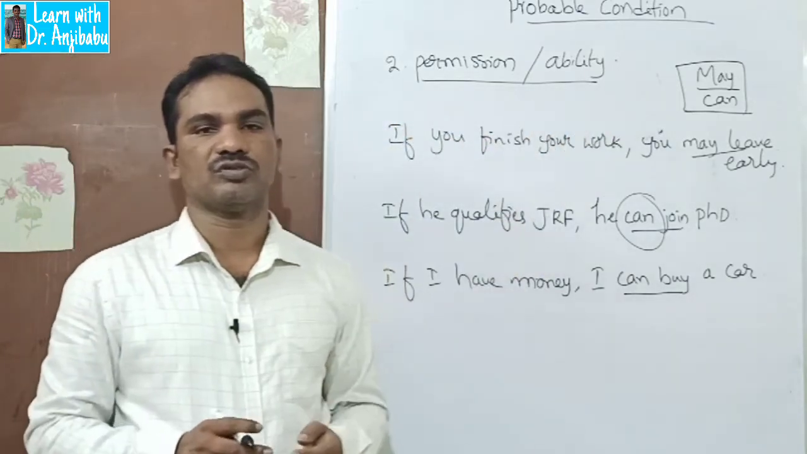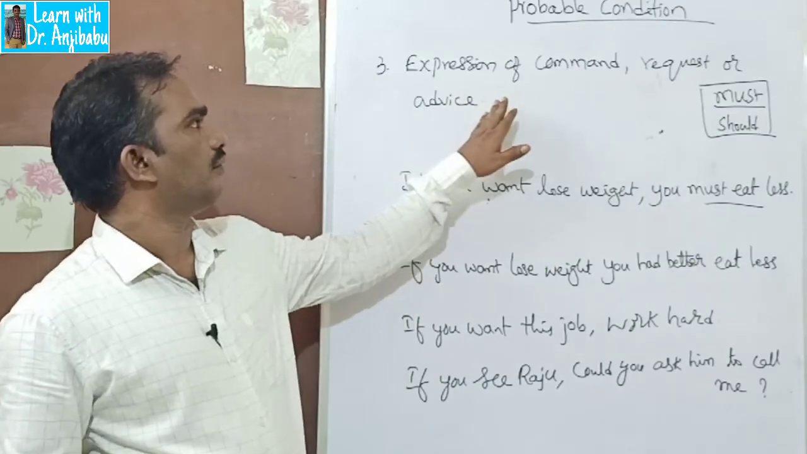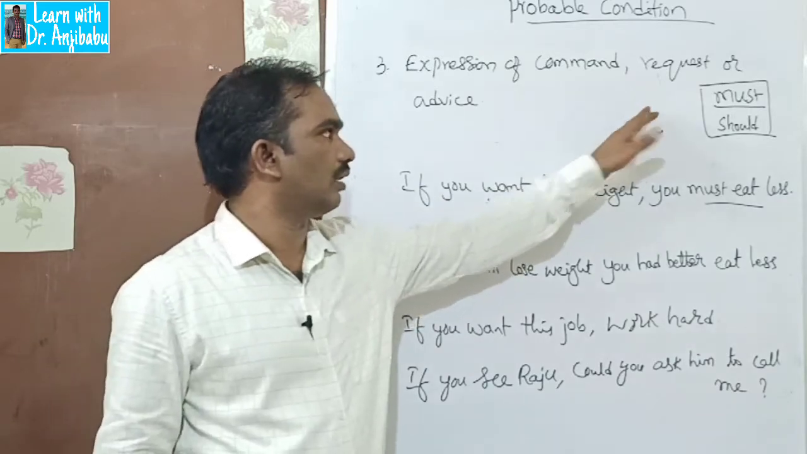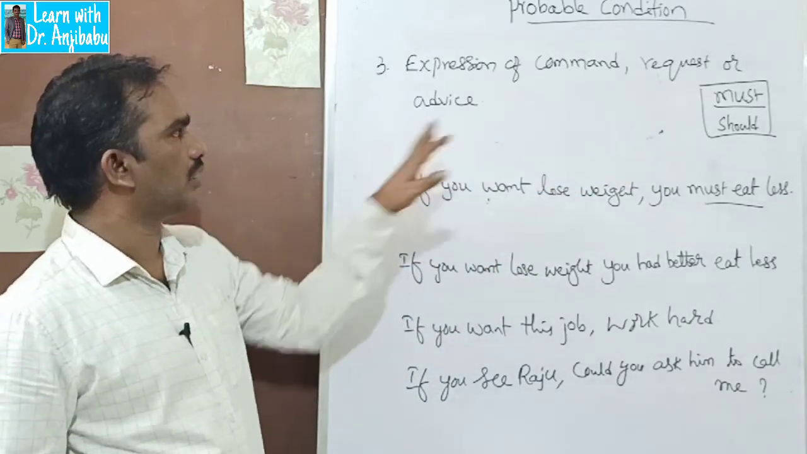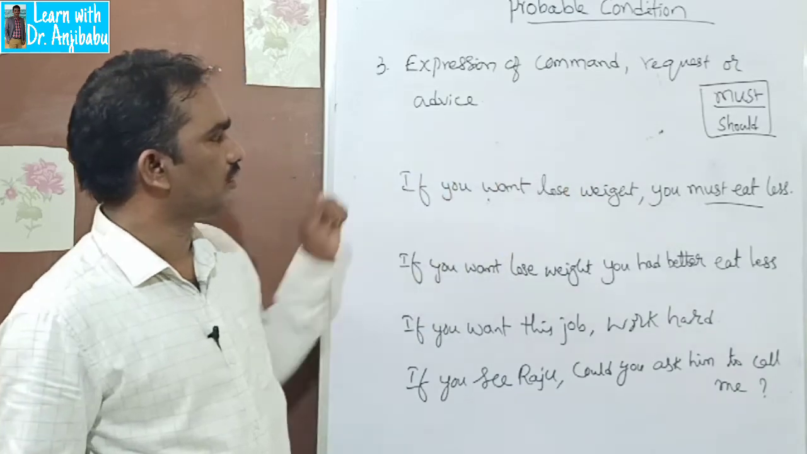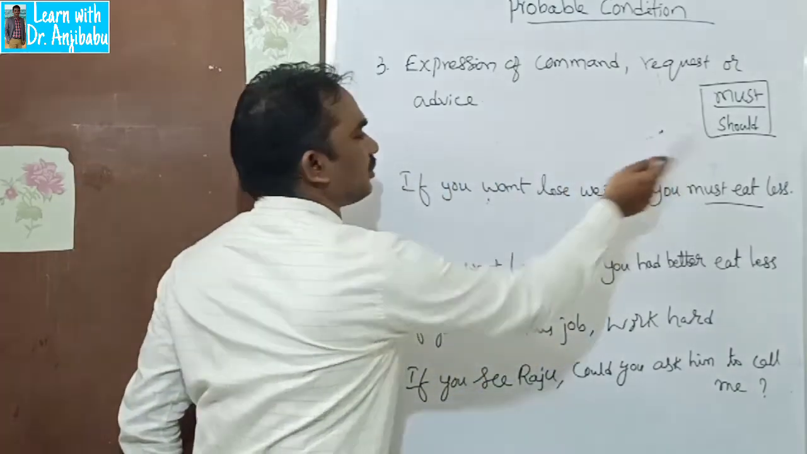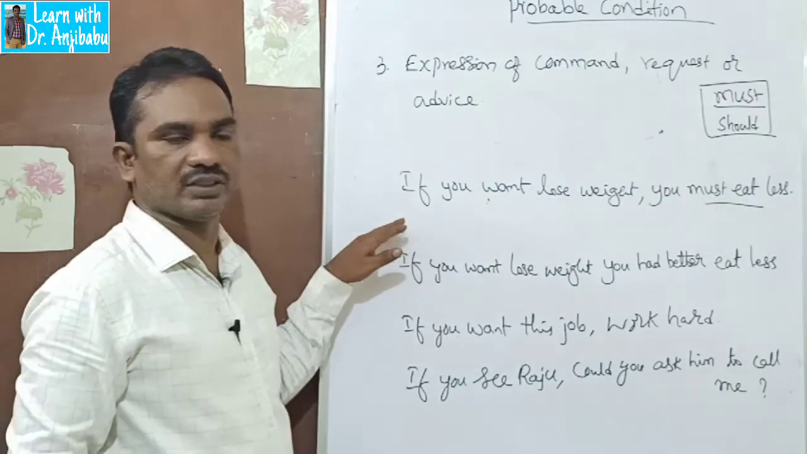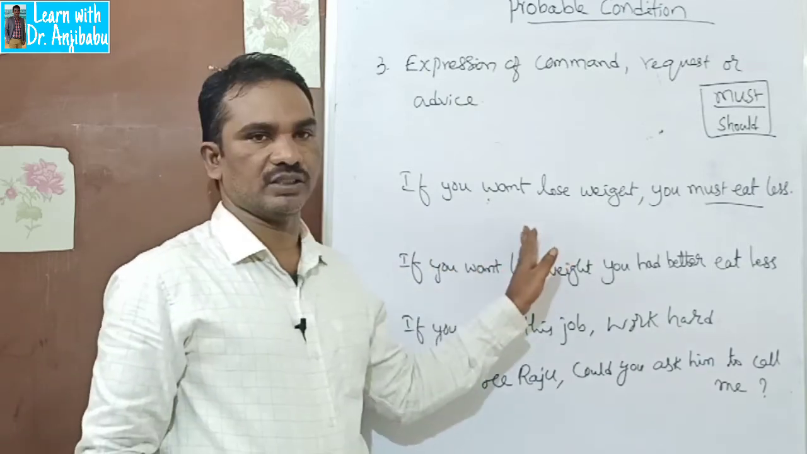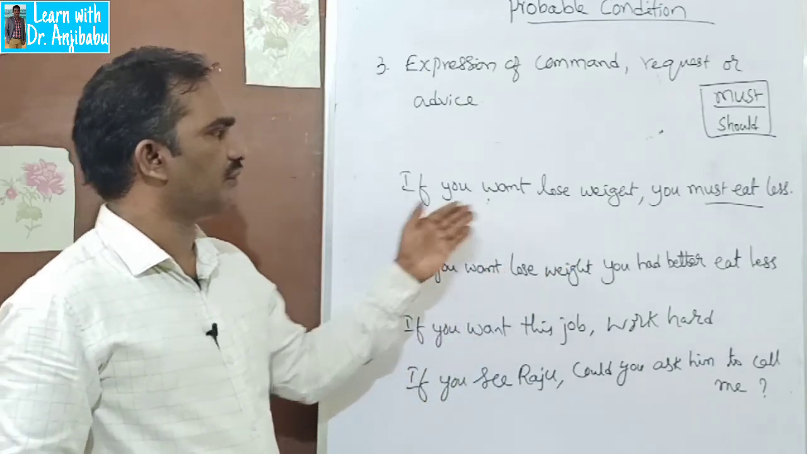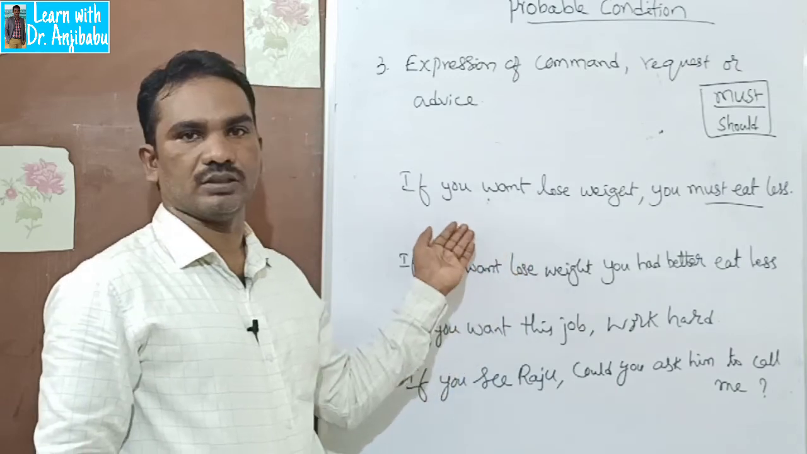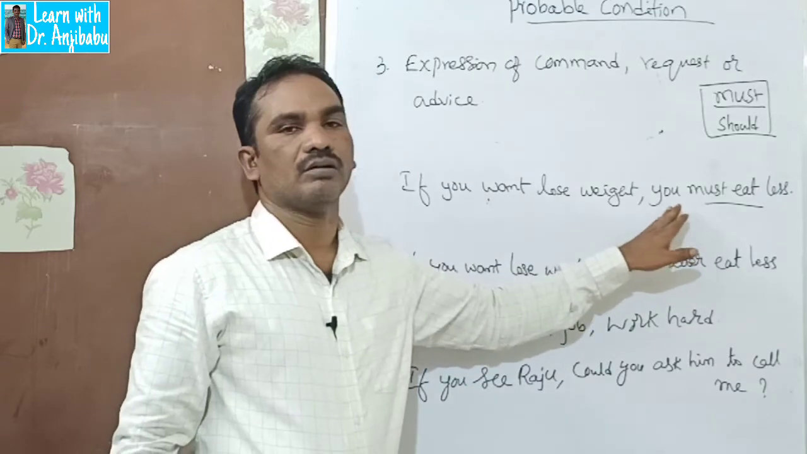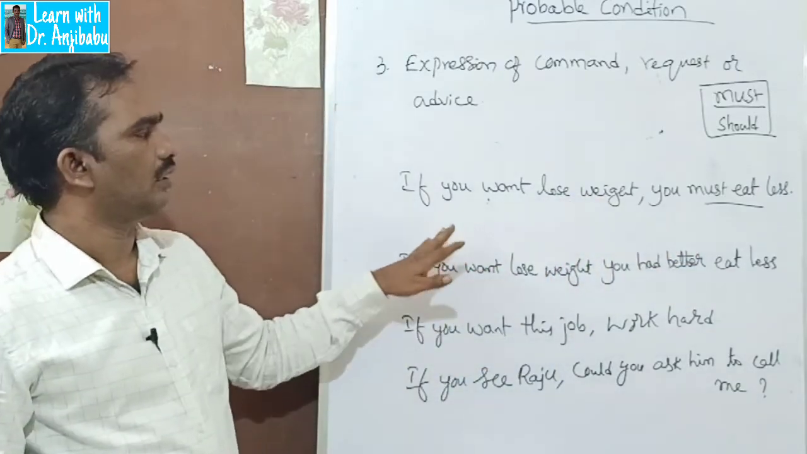Let's move to the third usage. We use probable condition for expressing commands, requests, advice. For these three, you have to use must or should. Remember this, must or should. Look at the first example. If you want to lose weight, this is the condition, the if clause, you must eat less. That's the condition. Eat less, then you will lose weight.